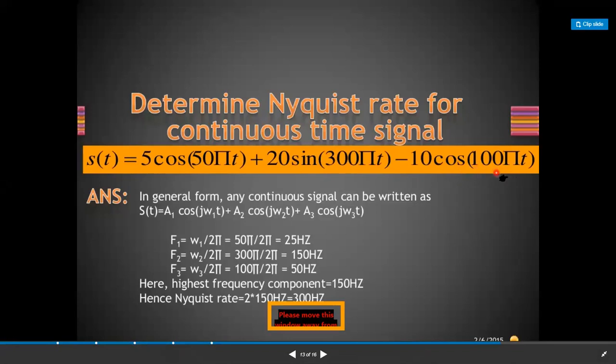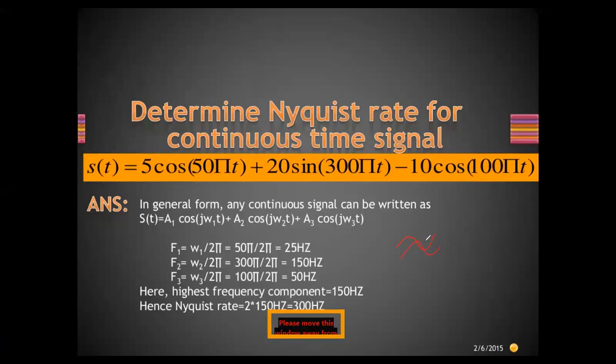Remember students, a signal does not consist of only a single waveform, it consists of multiple waveforms, okay? Like this, a single signal can have multiple periodic signals inside it. So one component may be 5 cos 50 pi t, another may be 20 sine 300 pi t. Whatever numbers are given inside the equation, they are nothing but the frequencies.